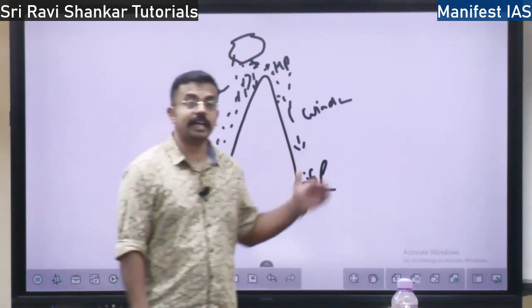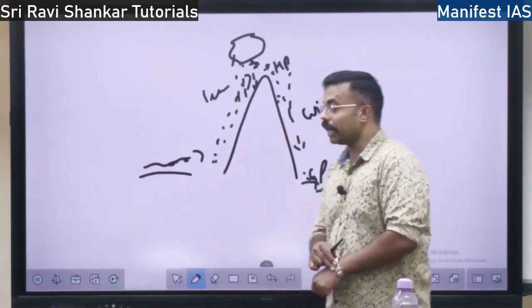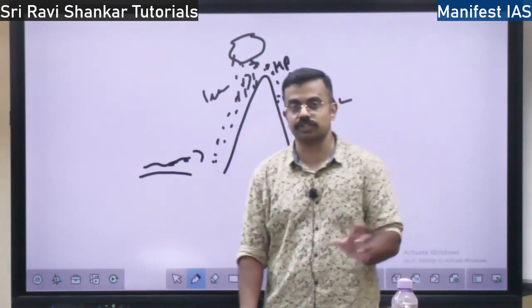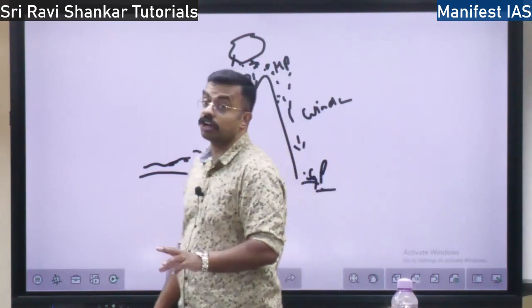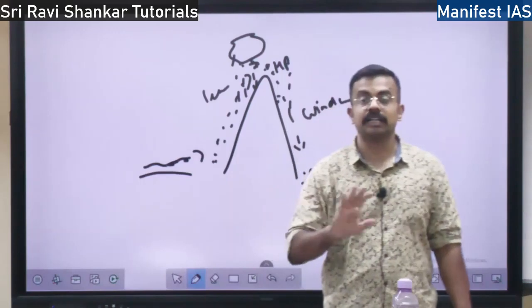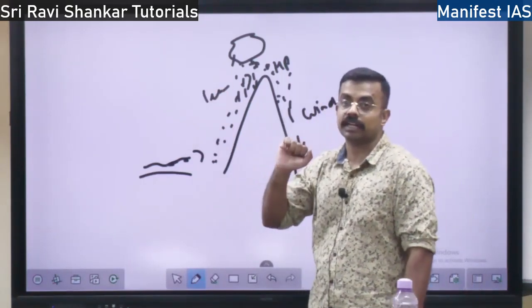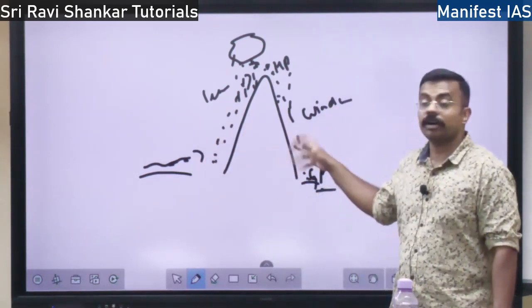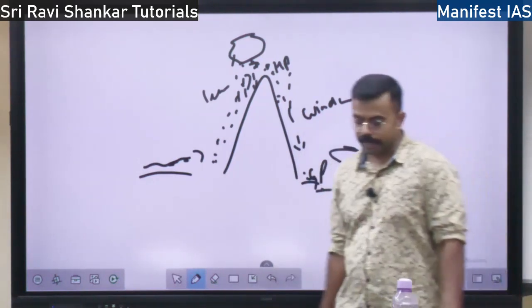The heating up of the wind down the slope of the mountain is called the adiabatic process. The adiabatic process, it is a process in science, in geography, where there is a change in temperature without addition of heat. Adiabatic process means that the temperature of the air will change, but there is no addition of heat. No external heat is given to that body. So due to the adiabatic process, the wind gets heated up. When it gets heated up, if there is any snow here, that snow will be melted.